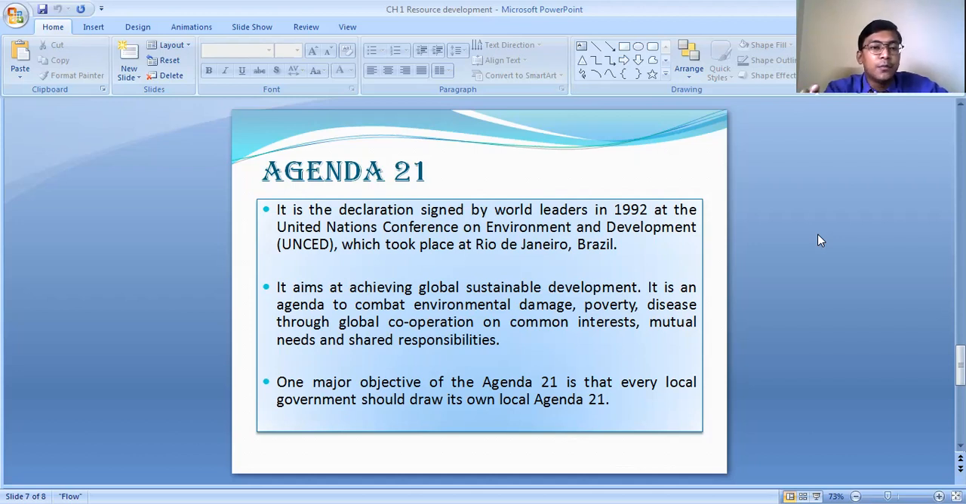And the most important objective of this Agenda 21 is that every local government should have its own Agenda 21. That means the countries who participated in the Rio de Janeiro Earth Summit in Brazil in 1992, these 100 countries, will have their own Agenda 21 for their country. They will set up their own 21 agendas, which they will implement within their country.